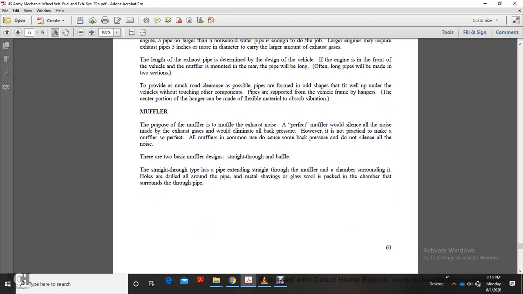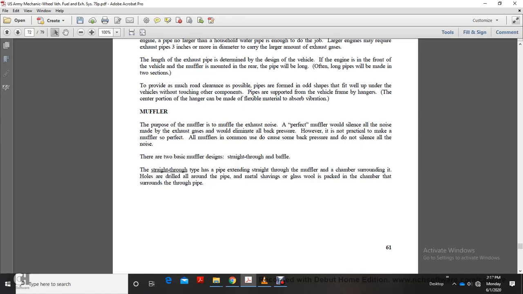Muffler. The purpose of the muffler is to muffle the exhaust noise. A perfect muffler would silence all the noise made by the exhaust gas and eliminate back pressure. However, it is not practical to make a muffler so perfect. Mufflers are commonly designed to cause some back pressure and do not silence all of the noise. There are two basic muffler designs: straight through and baffle.